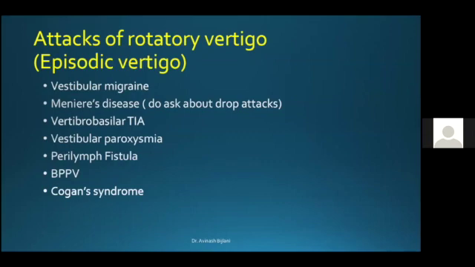Now, episodic attacks of recurrent vertigo. Here your diagnosis comes to the following. The differential diagnosis is vestibular migraine or Meniere's disease. In Meniere's disease, if you're suspecting Meniere's disease, please always ask about drop attacks. Then you have vertebrobasilar transient ischemic attacks, vestibular paroxysmia, perilymph fistulas, BPPV, and Cogan syndrome that fall into this category.